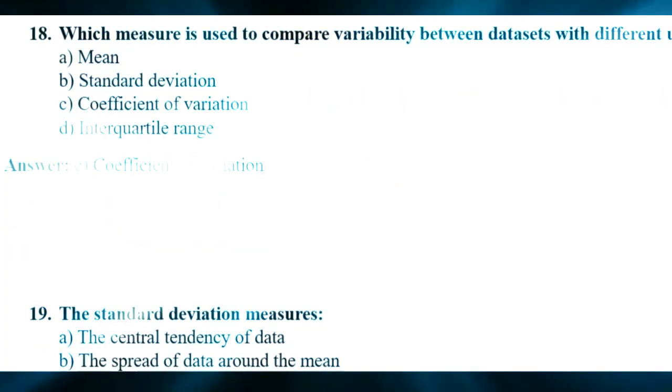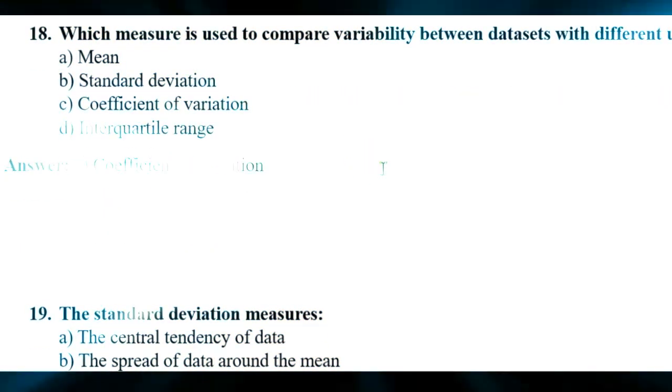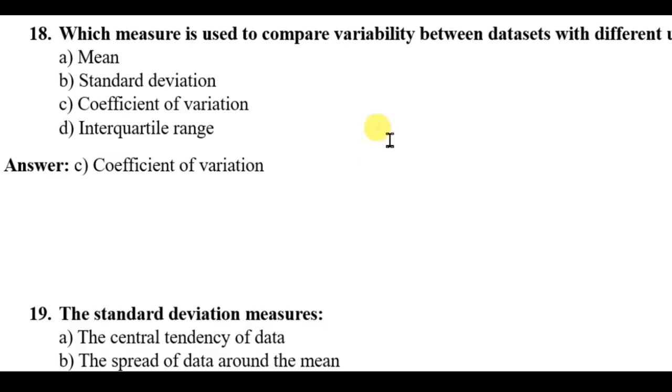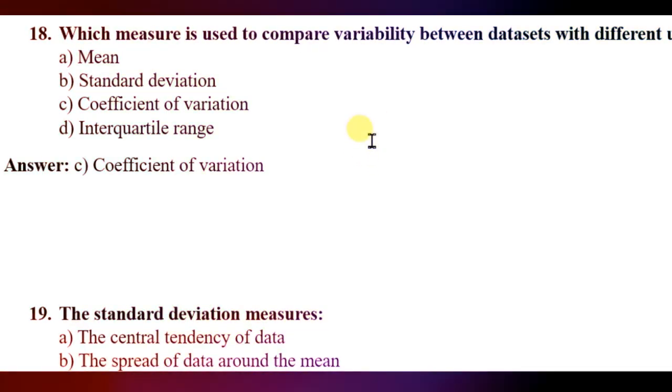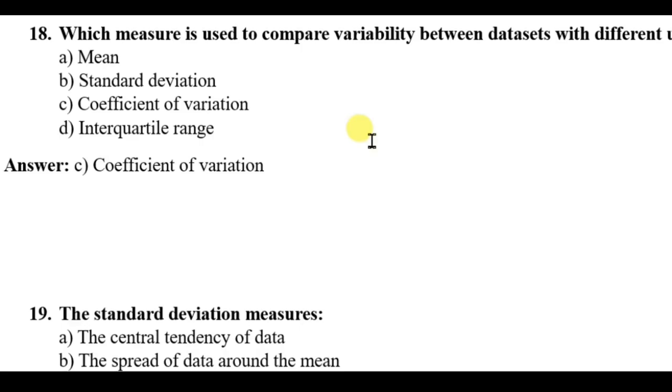Question 18. Which measure is used to compare variability between data sets with different units? Mean, standard deviation, coefficient of variation and interquartile range. Which measure is used to compare variability between data sets with different units? The right answer will be coefficient of variation.